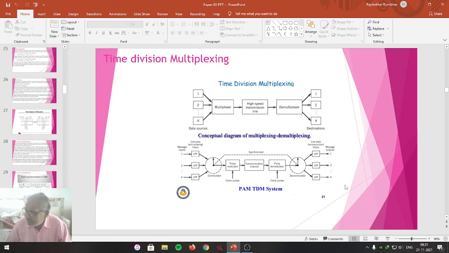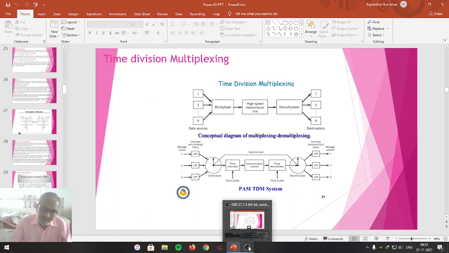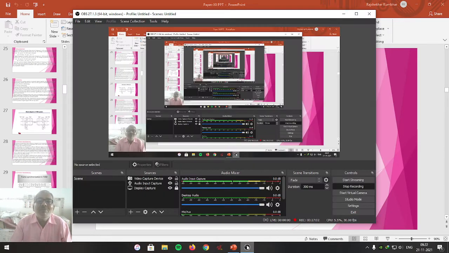These techniques are used for defense purposes. These are used for satellite communication. These are used for radio frequency communication. These are used for telephone communication. Many applications are there where one can use the multiplexing techniques, even for television communication. Friends, that's all about the meaning of multiplexing the signal, either by using frequency division multiplexing or by using time division multiplexing.